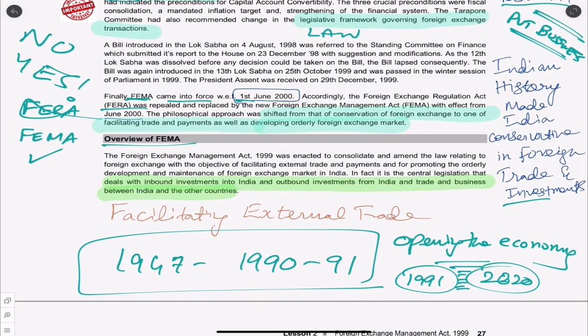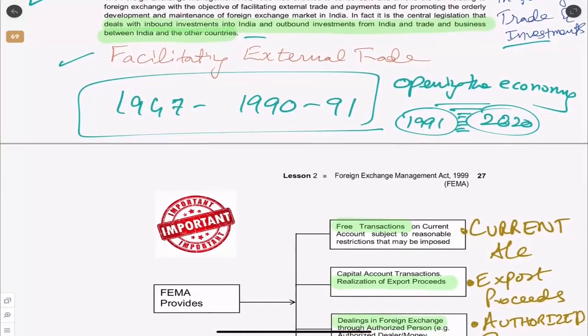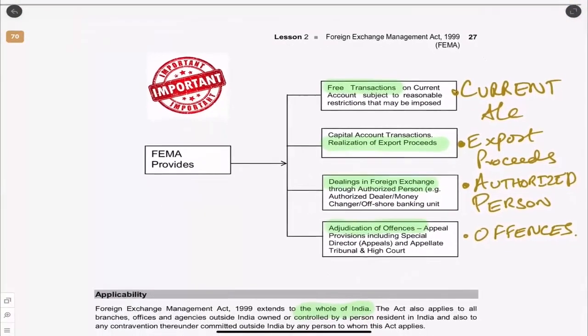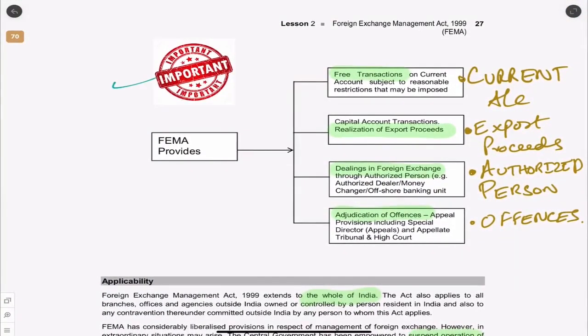FEMA basically deals with inbound investment into India and outbound investment from India, and trade and business between India and other countries. So in general, what does it do? Facilitating external trade. So what does FEMA do? It facilitates external trade. Now as you go further, this is very important for the exam.